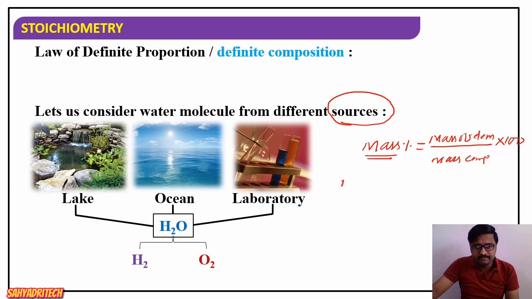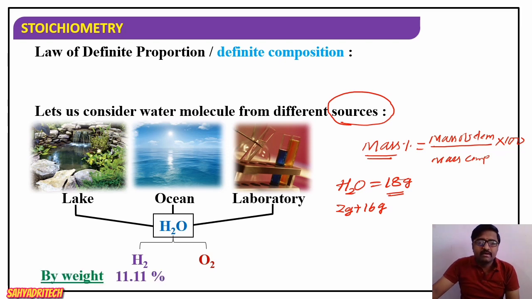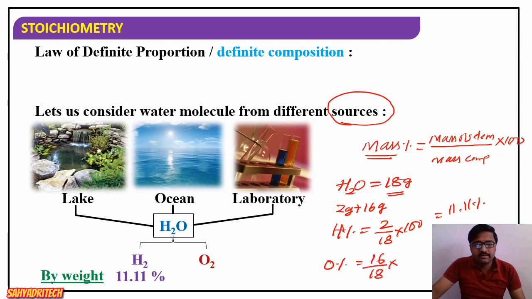So here for water, what is the molecular mass? 18 gram, right? Say hydrogen, what is the mass of hydrogen here? 2 gram. And what is the mass of oxygen here? 16 gram. Now if we calculate the mass percentage of hydrogen and oxygen in water collected from different sources, with the help of a simple formula, mass percentage of hydrogen is equal to 2 divided by 18 into 100. It will be 11.11%. Similarly, mass percentage of oxygen is equal to 16 divided by 18 into 100.